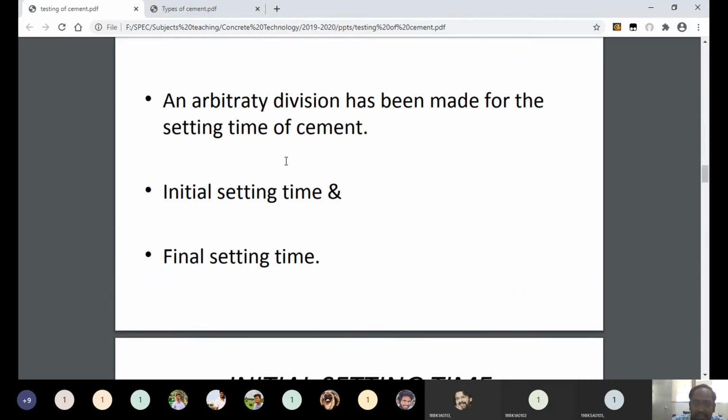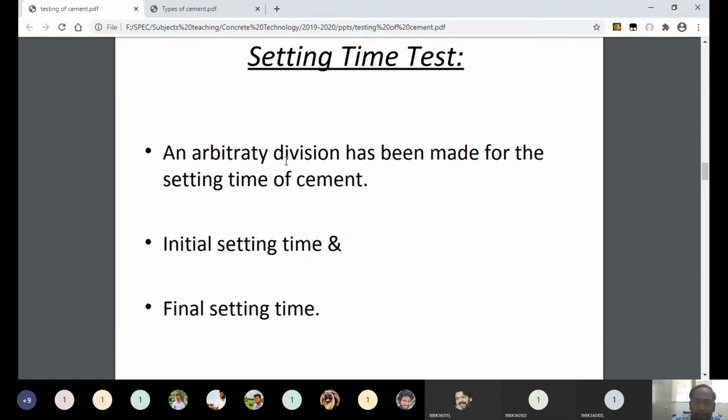Anybody can answer. What is setting time? What is setting time? 105 LE 105, can you answer? Please unmute yourself and answer.